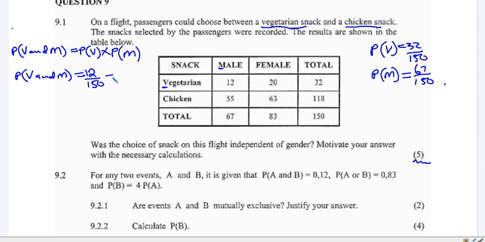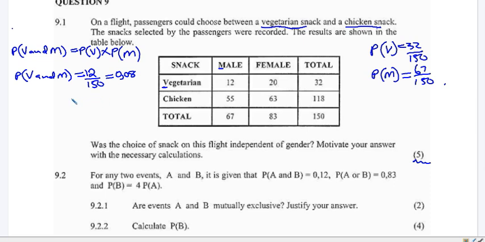And remember, we are going to compare the two. So let's just give it as a decimal. As a decimal, we are going to get, it should be 0.08.